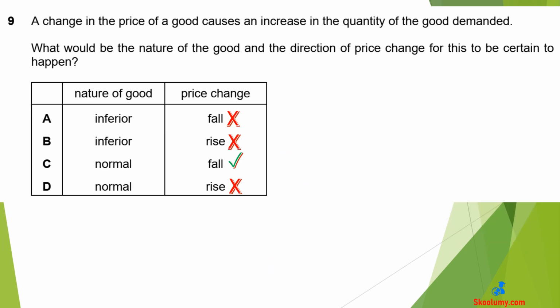Question 9. A change in the price of a good causes an increase in the quantity of the good demanded. What would be the nature of the good and the direction of price change for this to be certain to happen? The answer is C. Price falls for a normal good as the quantity demanded increases. The keywords are certain to happen, meaning it must always be true. The normal relationship between price and quantity demanded is inverse. As the price decreases, quantity demanded increases. This is always true for a normal good.